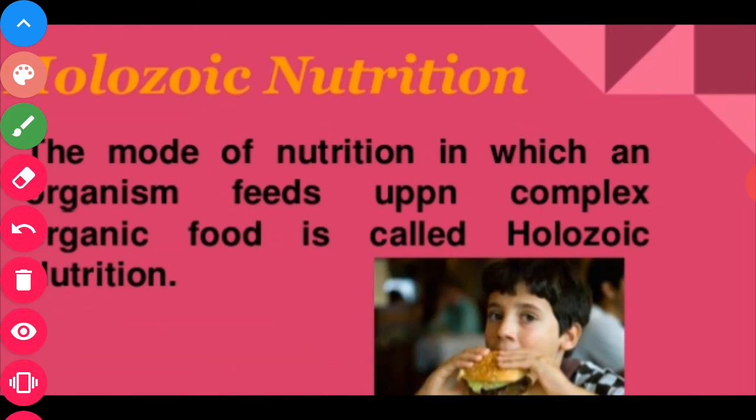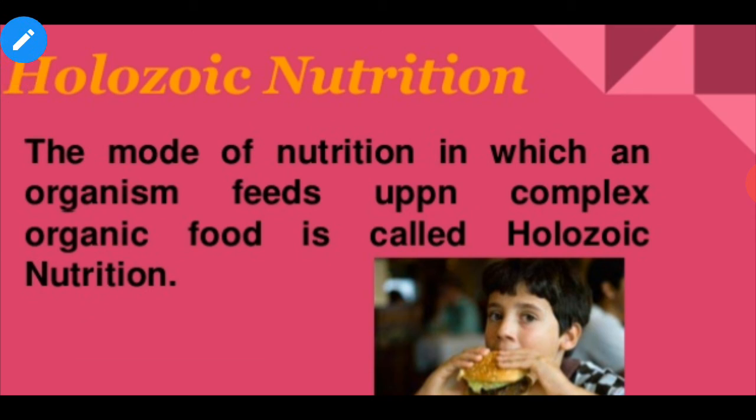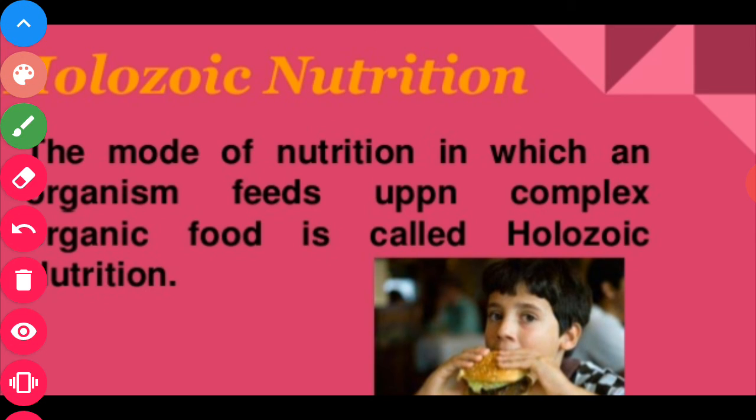Last is holozoic nutrition. This is the third type of heterotrophic nutrition, the mode of nutrition in which an organism feeds upon complex organic food. As you know, we engulf a complex food particle, and that food particle breaks down into simpler food particles in our digestive system.